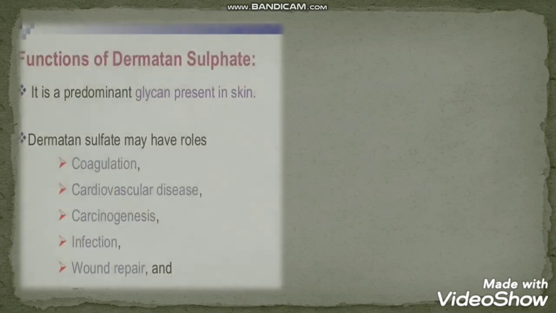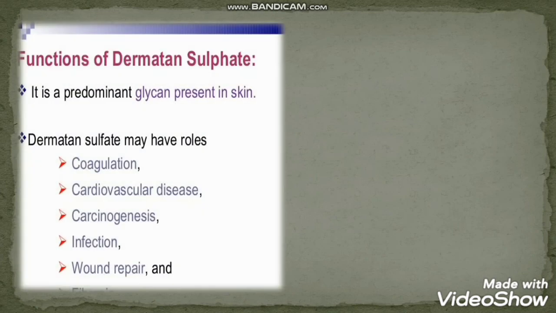Now coming to the next, dermatan sulfate. It's a predominant glycan which is present in the skin, and it has a role in coagulation, cardiovascular disease, which is related to the heart, right? Carcinogenesis, that means the things which induce cancer. So they help in preventing all these carcinogens. They also help in infection, wound repair, and fibrosis.